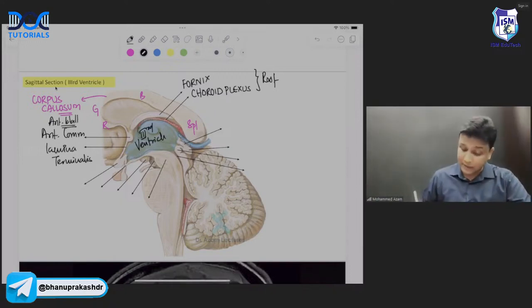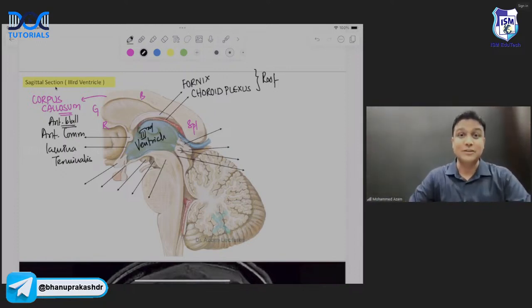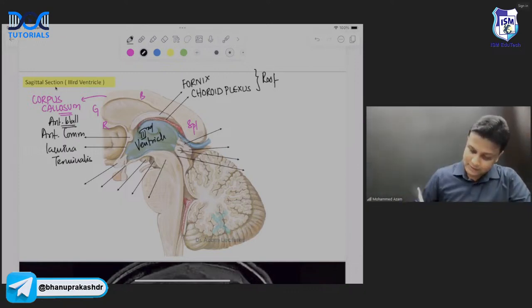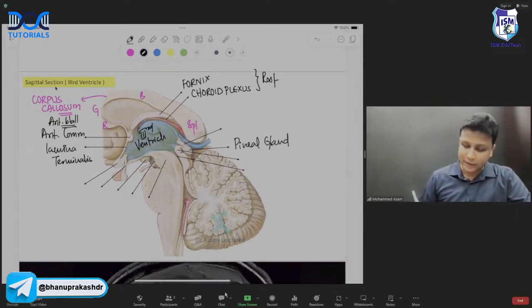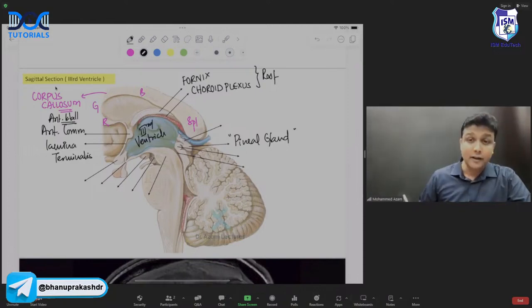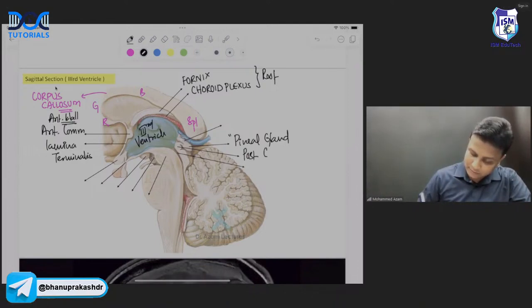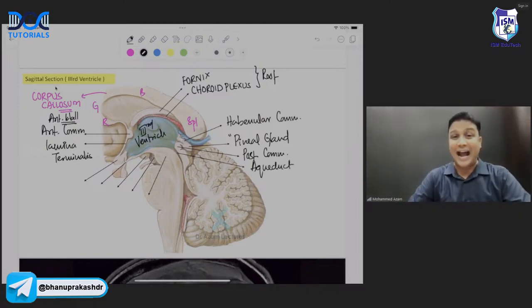Done? Then behind, what do you have? How to identify this one? Observe this thing very, very carefully here. Below the splenium, yes, there will be a gland here. This gland will be known as the pineal gland, sir. That is the important landmark here. First, you identify the pineal gland. And after identifying the pineal gland, this commissure here below the pineal gland will be posterior commissure. And above the pineal gland, you'll be having the habenular commissure, sir. Habenular commissure. And of course, this duct here, everyone knows, guys, this duct is known as the aqueduct of Sylvius, sir.